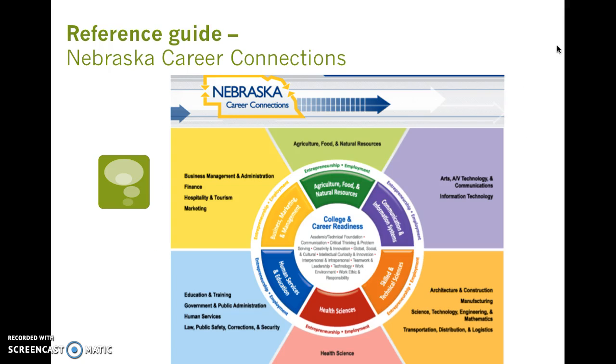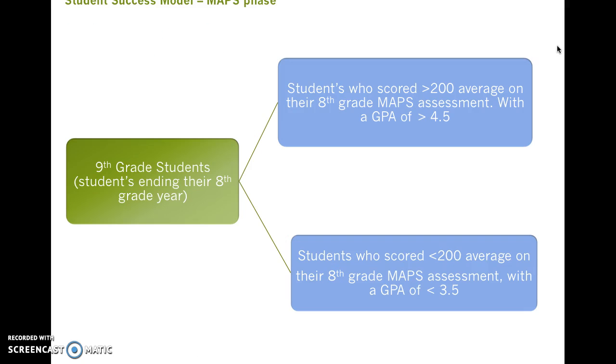This is a reference guide for Nebraska Career Connections. Career Connections is broken up into the following categories: agriculture, food and natural resources, communication and information systems, skilled and technical sciences, health sciences, human services and education, business, marketing, and management.